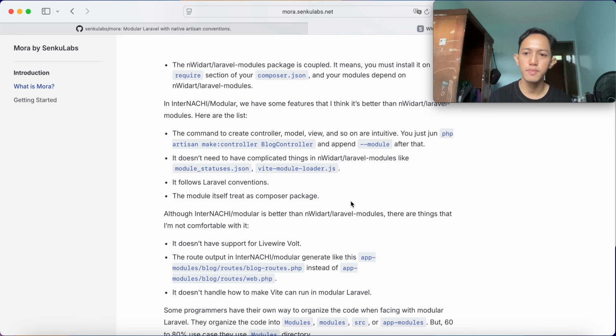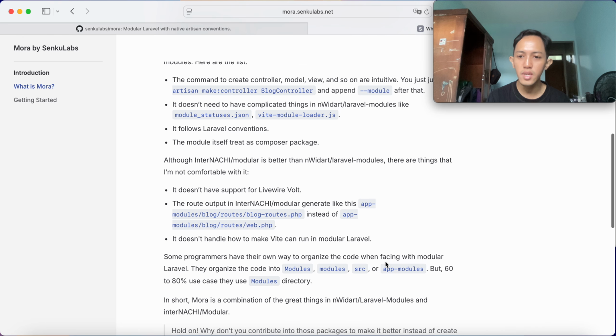Some programmers maybe think that when we organize code, especially when facing modular Laravel, they organize it in a modules directory, maybe Modules with a capital letter, or src, or app-modules. But in 60 to 80% of use cases, they use the Modules directory.